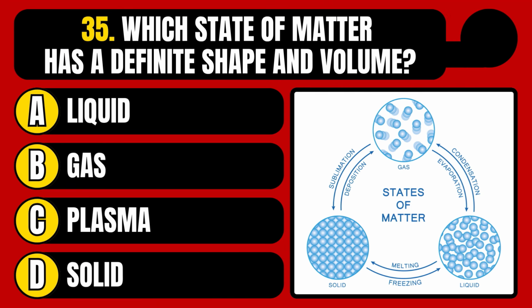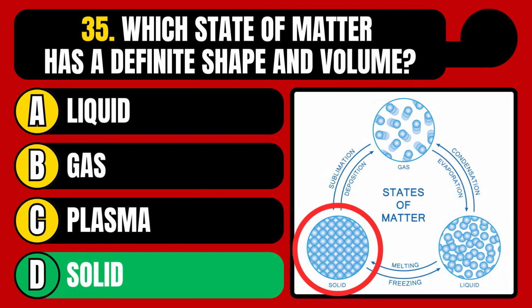Which state of matter has a definite shape and volume? Liquid, gas, plasma, or solid? The correct answer is option D, solid.